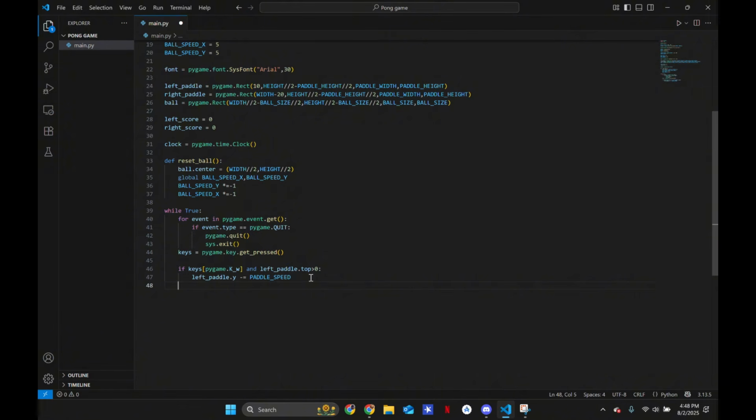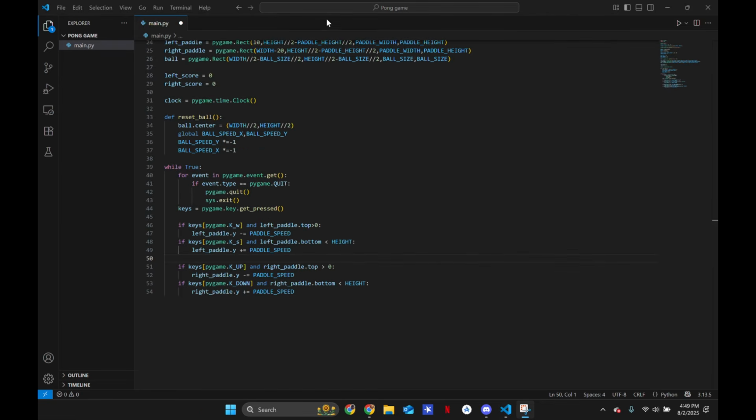But yeah. Now we're going to have to do this for every single key. I'll probably skip this part and you guys can go ahead and do this code by yourself. So, okay, what I just did is I defined the vertical movement for our paddles. This is for our left paddle and this is for our right paddle. So now what we have left is just the movement for our ball.